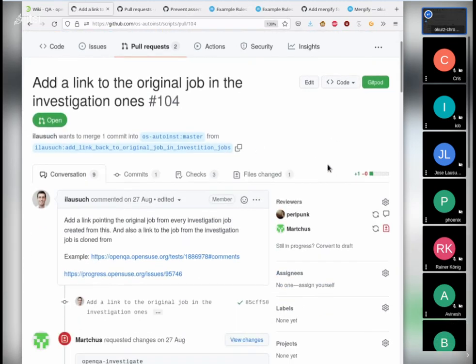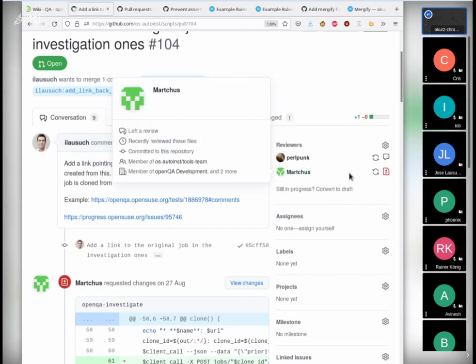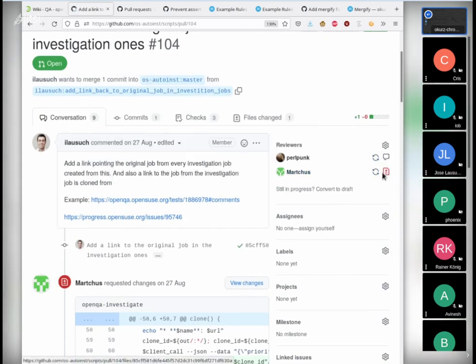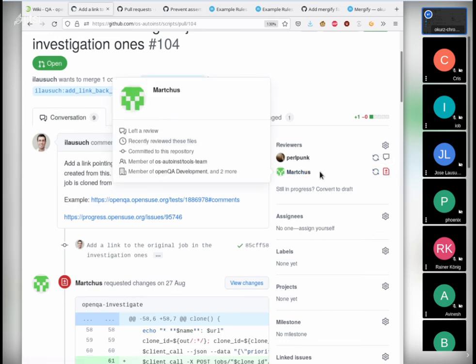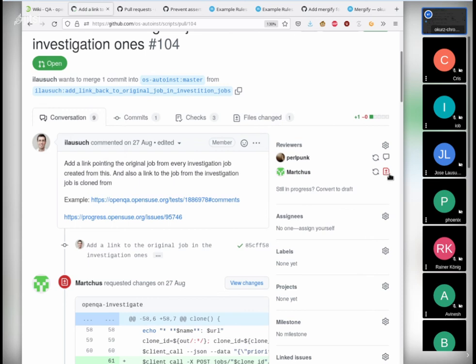If I have a pull request and you see that there are changes requested by Marcus, if I click on re-request review, I assume it does the same as clicking that button. It won't remove the reviewer, it will just remove this review.